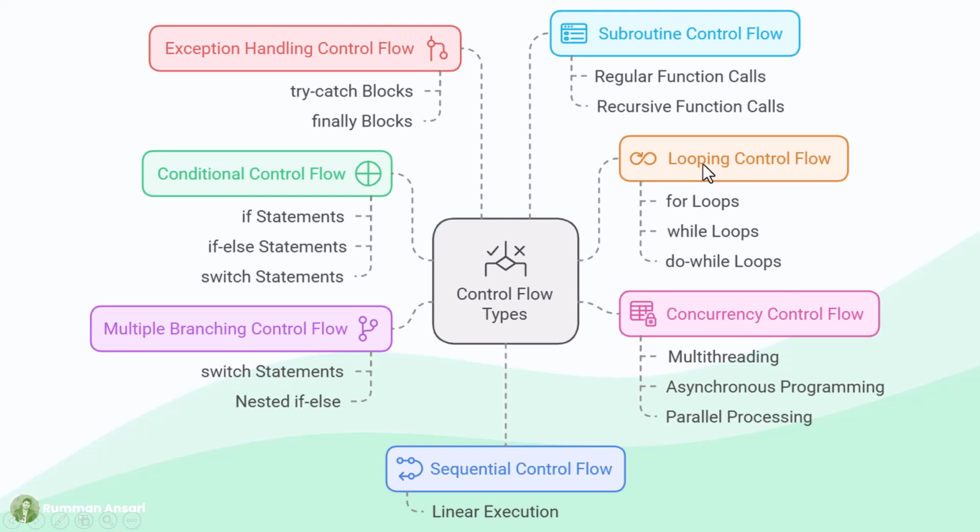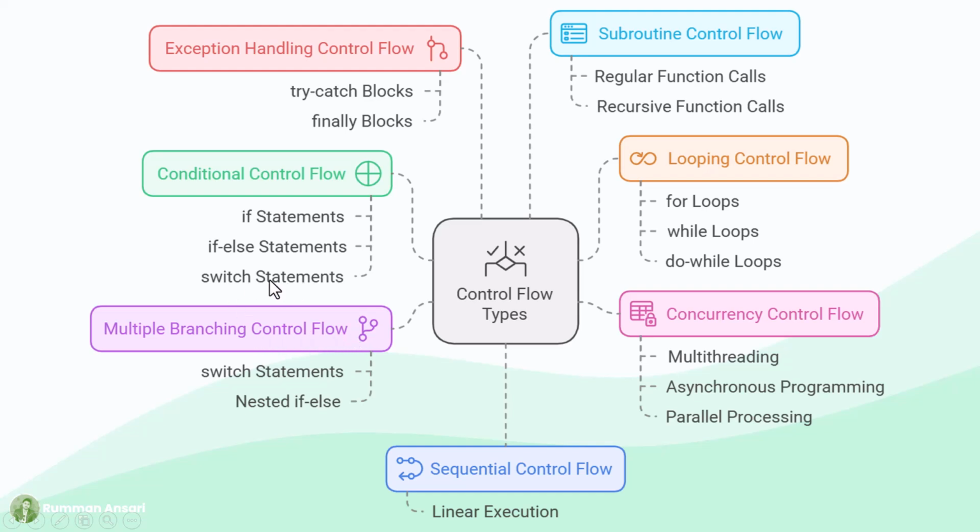You can also see looping control flow. In this case, it repeats a set of instructions until a condition is met or no longer met. So we have three different choices: for loop, while loop, and do while loop. Also you can see multi-branching control flow.